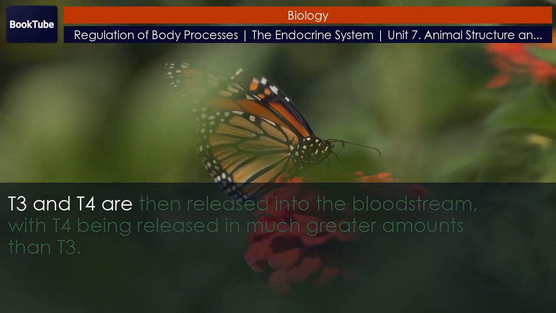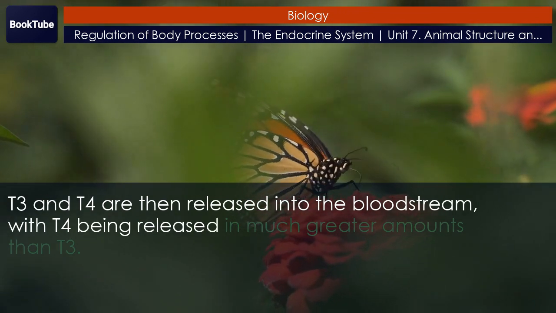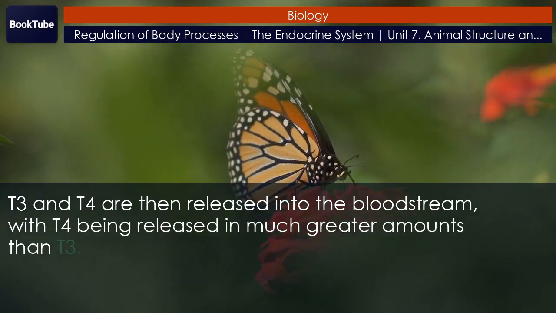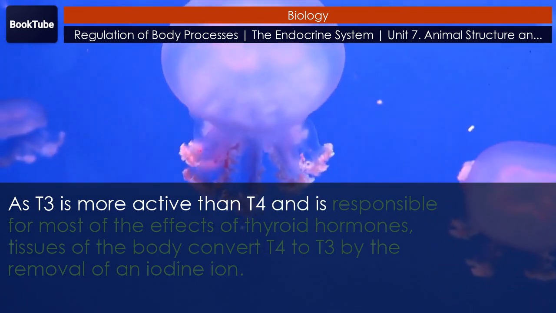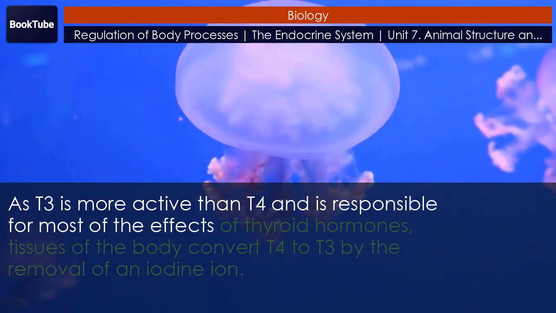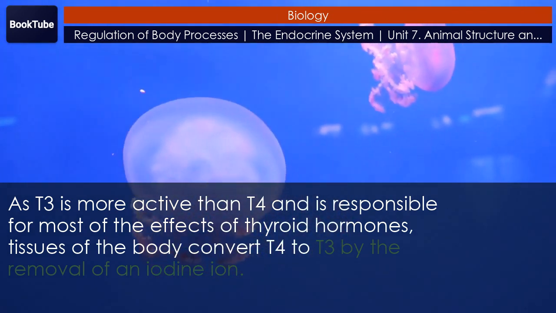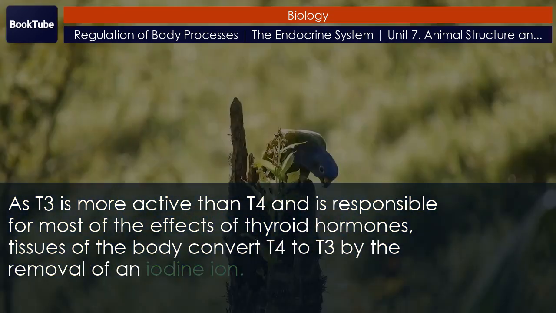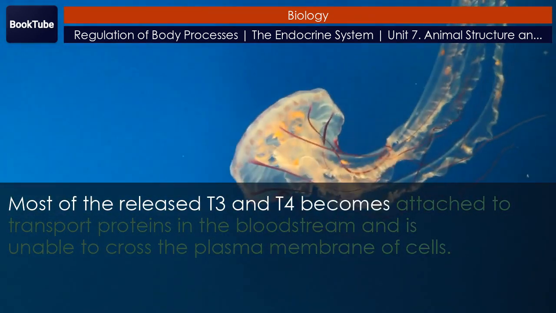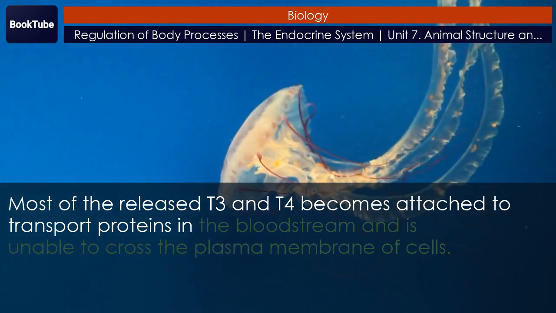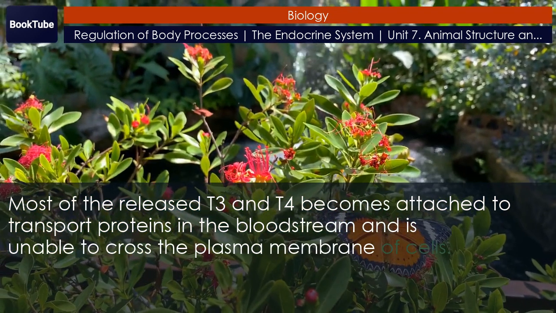T3 and T4 are then released into the bloodstream, with T4 being released in much greater amounts than T3. As T3 is more active than T4 and is responsible for most of the effects of thyroid hormones, tissues of the body convert T4 to T3 by the removal of an iodine ion. Most of the released T3 and T4 becomes attached to transport proteins in the bloodstream and is unable to cross the plasma membrane of cells.